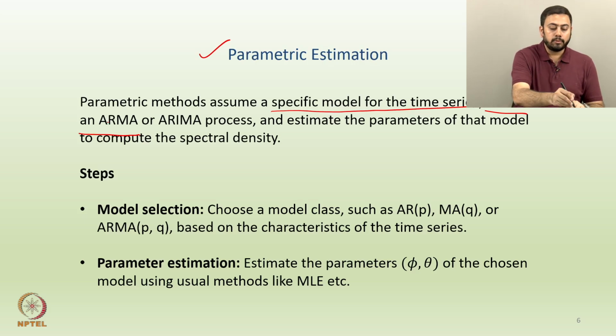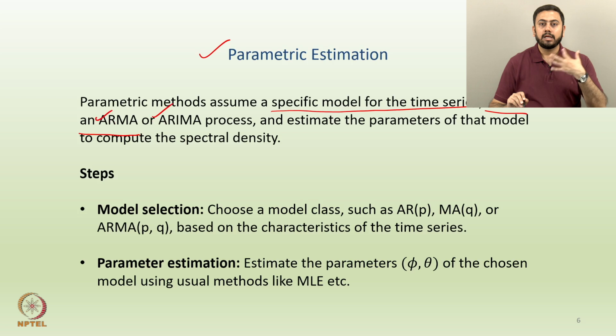If you are able to put forward either ARMA or ARIMA as a model on the time series, then we want to estimate the underlying parameters of the ARMA model or the ARIMA process. Probably many of you know what the parameters in the ARMA model are: of course, the phi coefficients and the theta coefficients, and probably the sigma square, which is the variance of the error component. Similarly for ARIMA, the parameters are the same: all the phi coefficients, all the theta coefficients and sigma square, which is the variance of epsilon t.